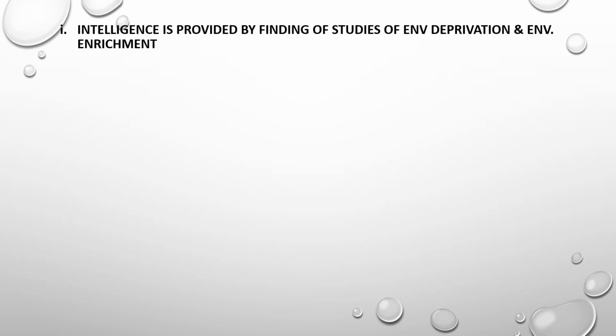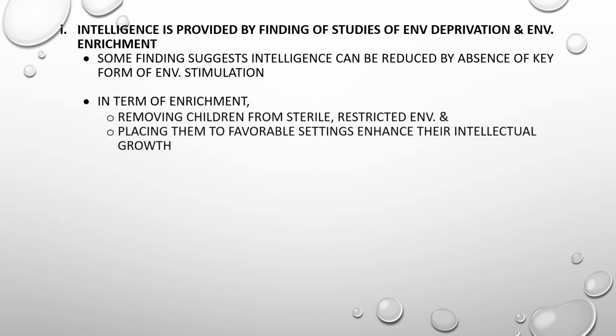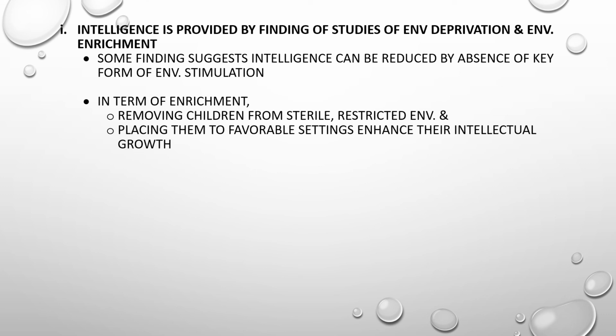Now, the role of environment in intelligence is shown by findings of studies of environmental deprivation and environmental enrichment. Some findings suggest that intelligence can be reduced by the absence of key forms of environmental stimulation. In terms of enrichment, removing children from a sterile and restricted environment and placing them in a favorable setting enhances their intellectual growth.